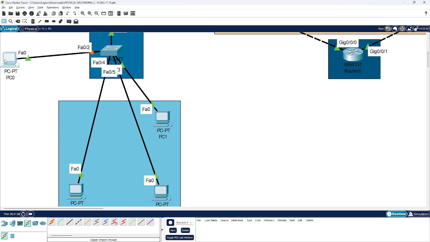As you can see, it's only orange because the switch will not give any response to the new PC, because this PC has been disconnected from the switch.